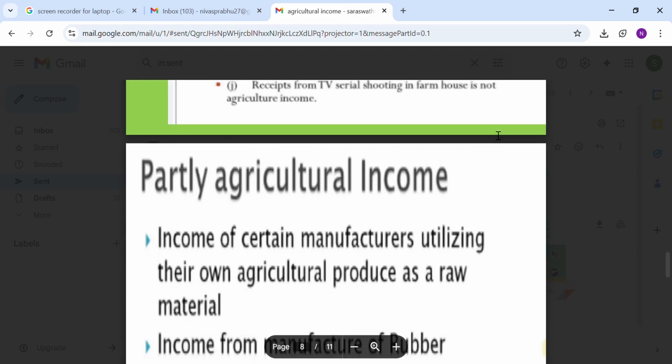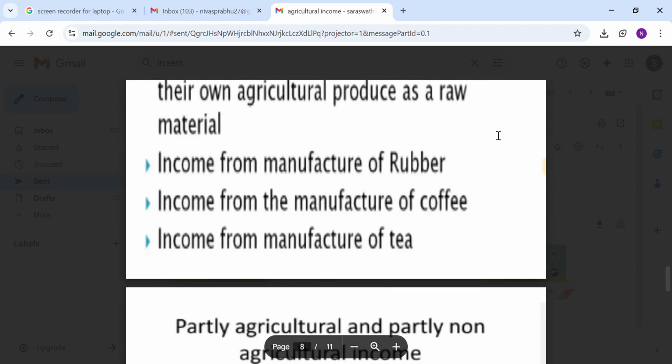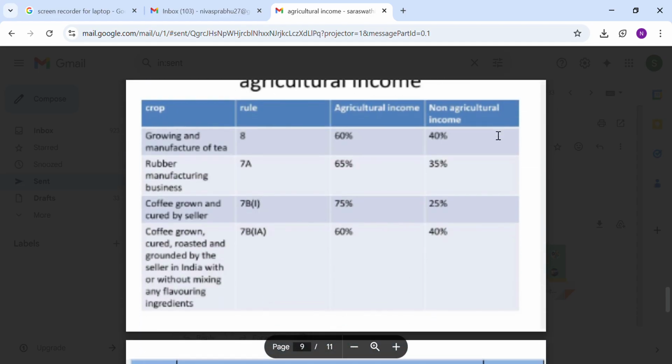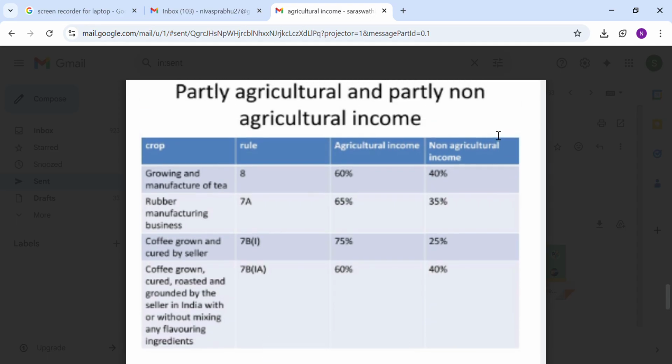Then the next slide shows the partial agricultural income. Partial means one portion of the income is considered agricultural income, which is fully exempted and not liable to pay tax. The other portion is non-agricultural, which is subject to tax. It consists of only three items: tea, coffee, and latex. First one, growing and manufacturing tea: 60% is agricultural income, 40% non-agricultural.